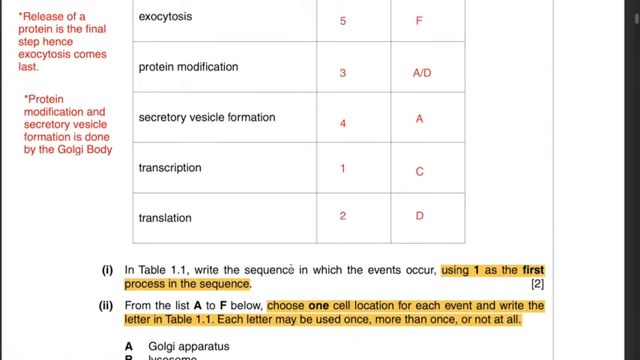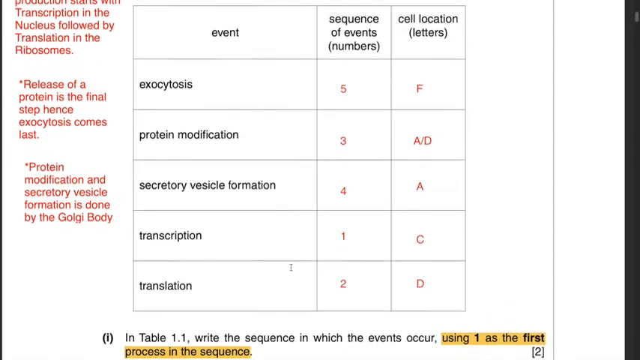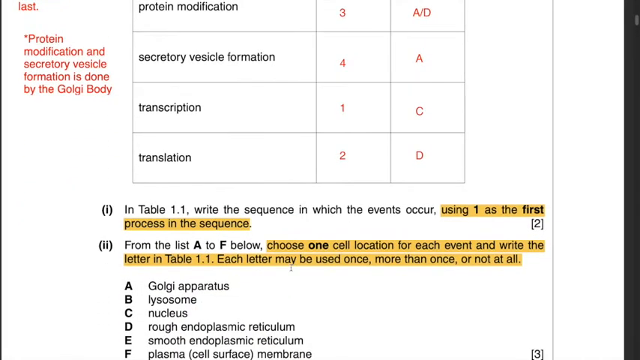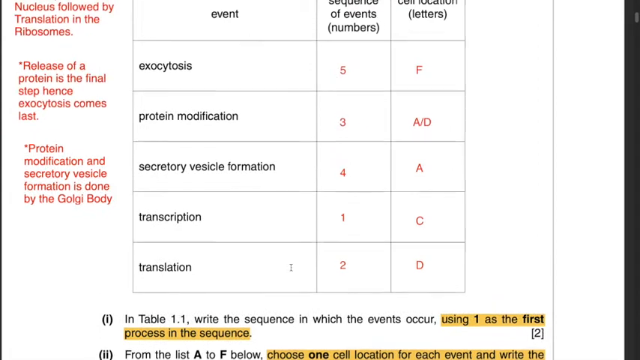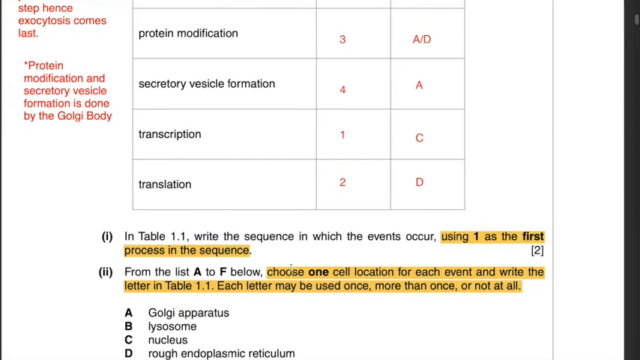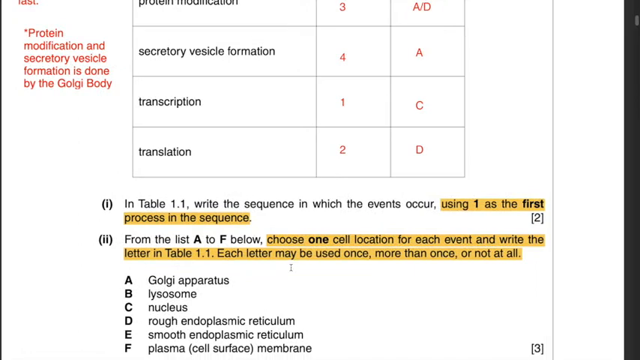Then, if you go to step number 3, protein modification. Protein modification occurs in the Golgi body. Hence, being letter A, Golgi apparatus. It could also be D, rough endoplasmic reticulum. Nonetheless, the best possible answer is A, Golgi apparatus. And step number 4, secretory vesicle formation. Where does secretory vesicle formation occur? It occurs in the Golgi body too. That is the Golgi apparatus. Hence, letter A belongs to both protein modification as well as secretory vesicle formation.